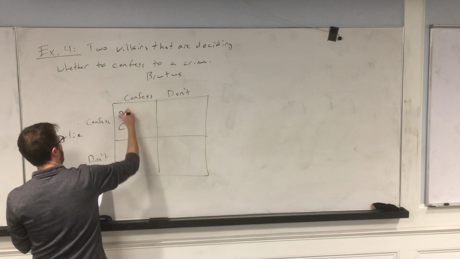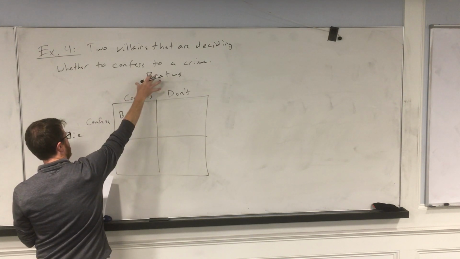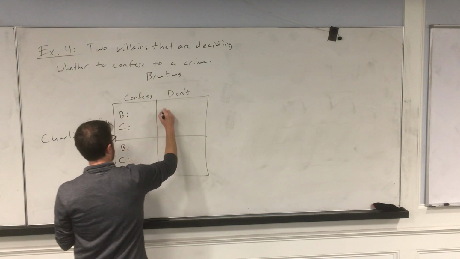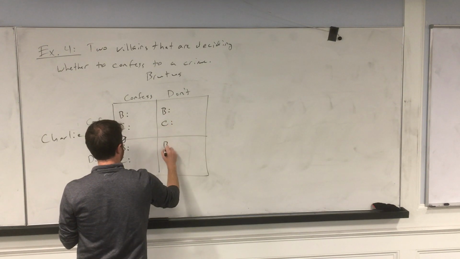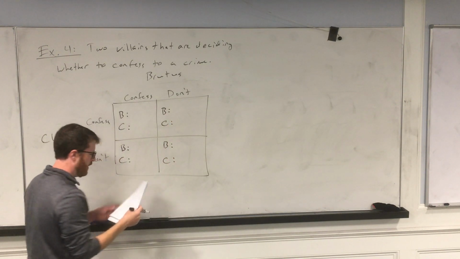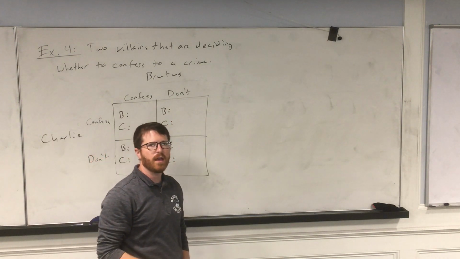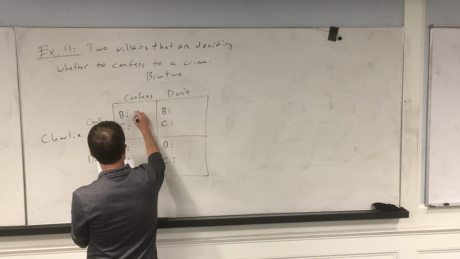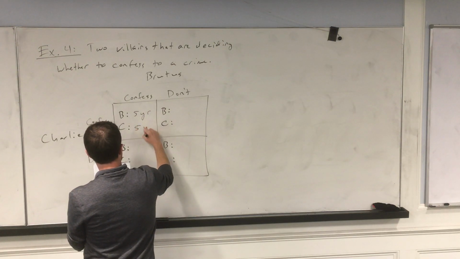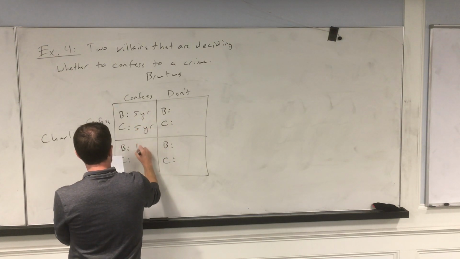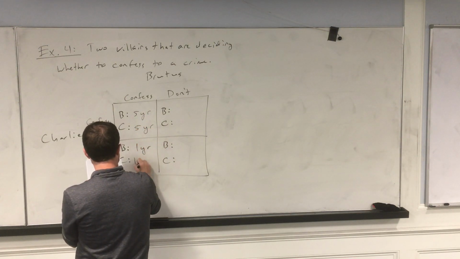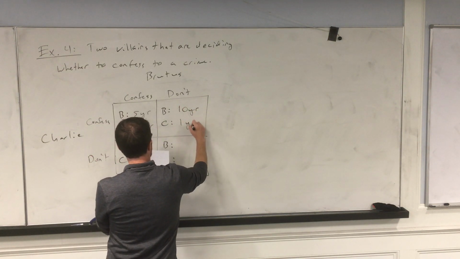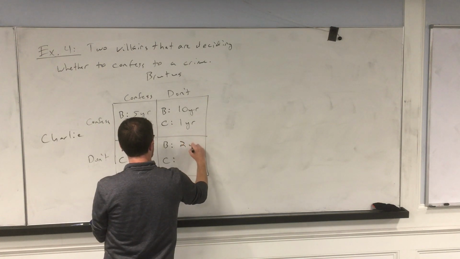Notice the top one I always set up so it corresponds to the person at the top here. And so in this case, what I'm going to be showing is the amount of years they will spend in prison if they confess, don't confess, etc. All right? So I'm going to put in some values here. In this case, low numbers are good numbers. Low numbers are good because that means less time in jail.